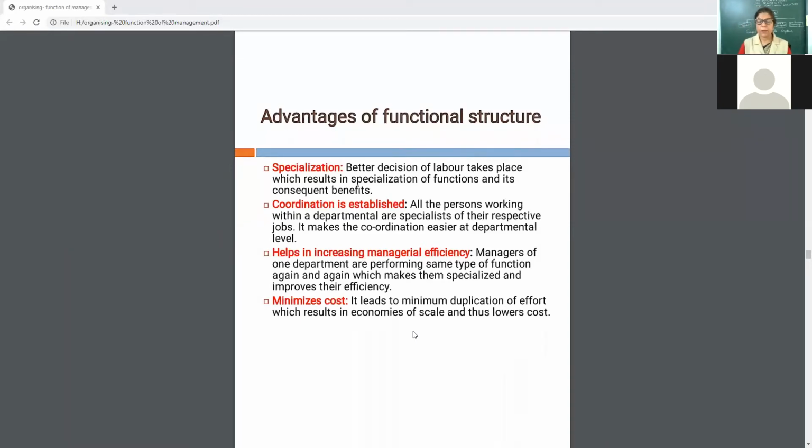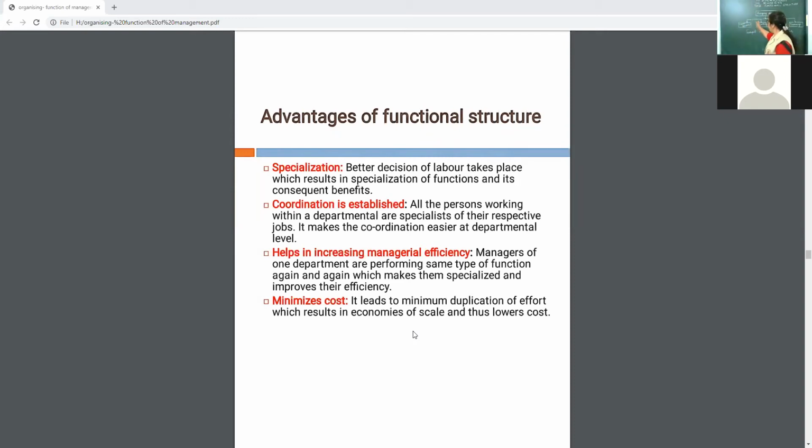See, specialization. Specialization means when activities are classified, when the framework is divided on the basis of functions, on the basis of activities, there will be division of work.